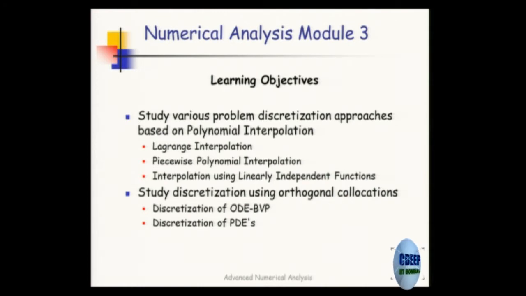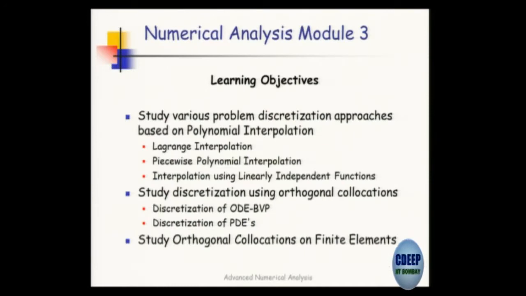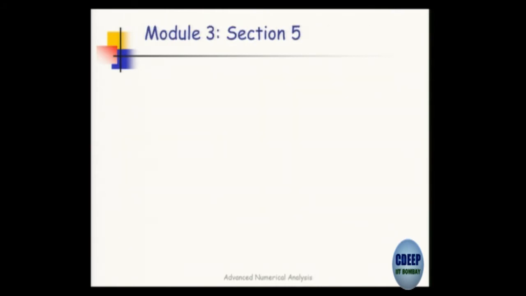So what I make sure is that the examples that I take for finite difference, I continue with those examples when I come to orthogonal collocations. I just take the same examples and show how to do it. And then there are finite element methods and so on. I am not too sure whether they are popular in the electronics domain, but in many other domains these finite element methods are very widely used.